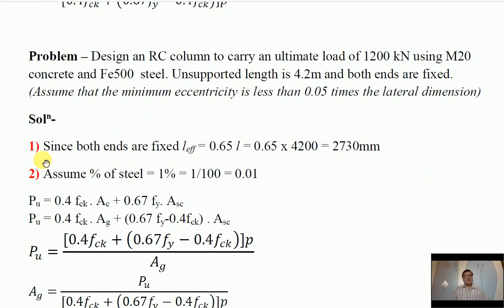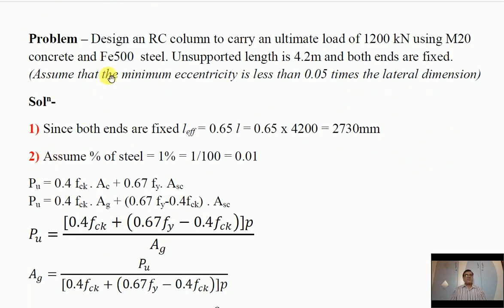Now let's start with one numerical. Design an RC column to carry an ultimate load of 1200 kN using M20 grade of concrete and Fe500 steel. Unsupported length is 4.2 meter and both ends are fixed. So this is the boundary condition. Assume that the minimum eccentricity is less than 0.05 times the lateral dimension. This line is purposely given since we want to design this column as an axially loaded column.